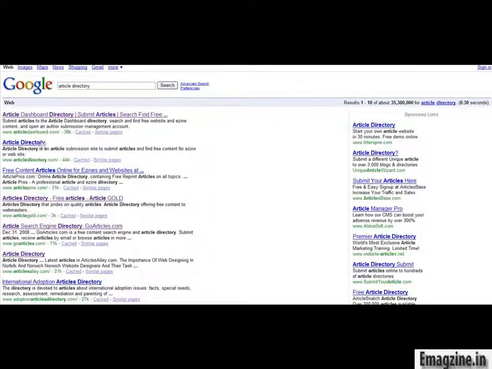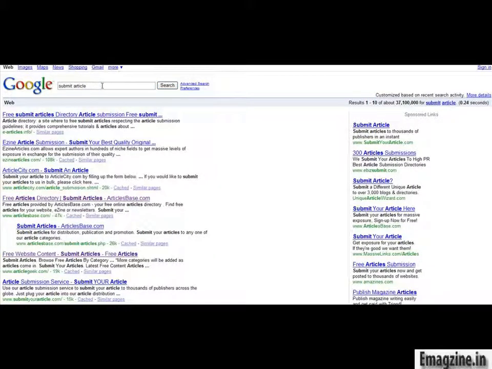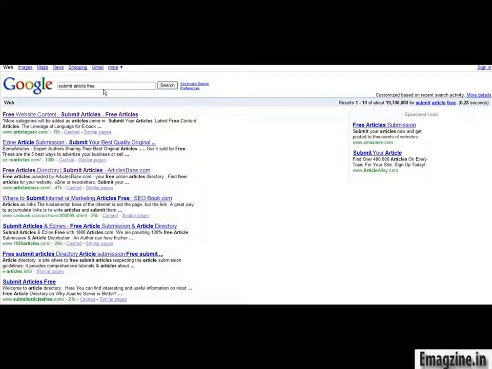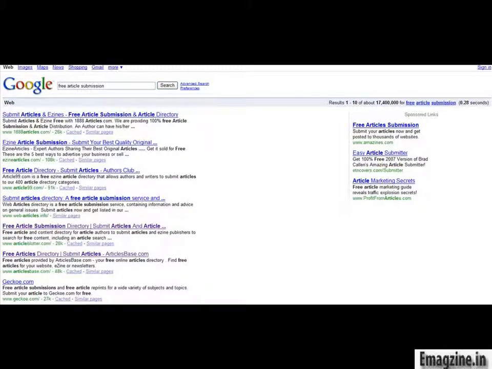So what I do to find good article directories, I just go to Google and type in article directory, and I like to look at the main websites that show up. I'm trying to look for sites that offer free submissions. So you could do article directory, you could do submit article into Google, and just find all sorts of article directories. Submit article free, free article submission. You can just find all sorts of content and websites that you can go to actually submit your articles.